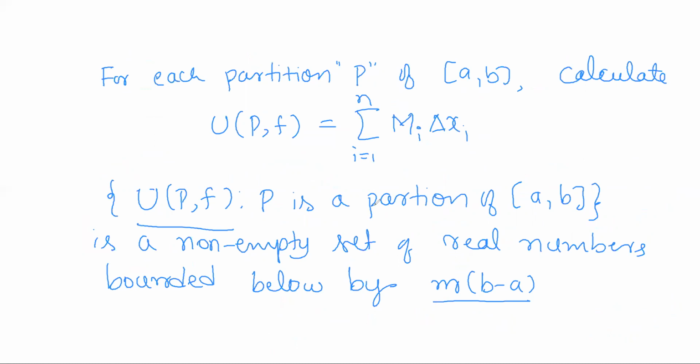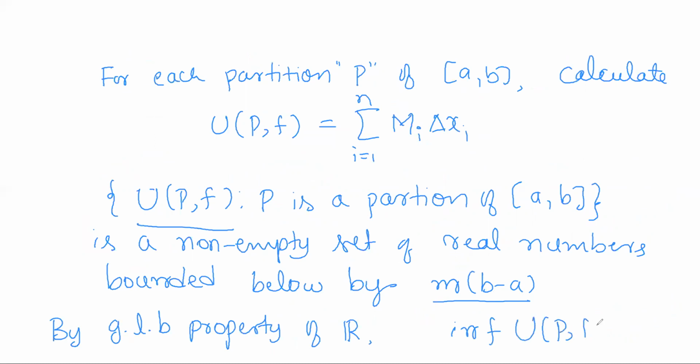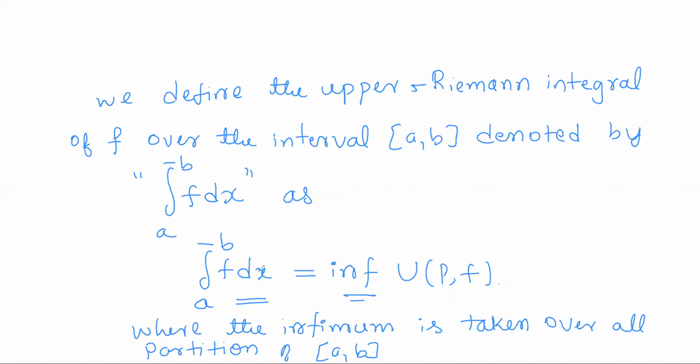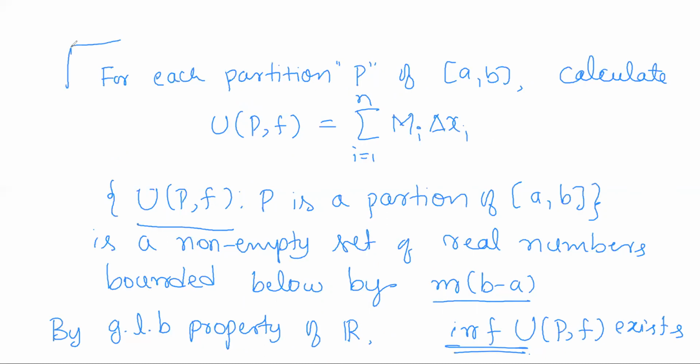As it is a non-empty set of real numbers bounded below, by the greatest lower bound property of R, the infimum of this set exists. That is, the infimum of all upper Riemann sums exists, and that infimum is defined to be the upper Riemann integral. So this is the explanation for the existence of the infimum.